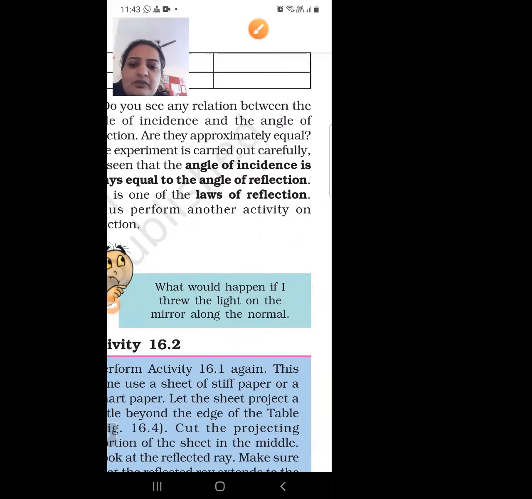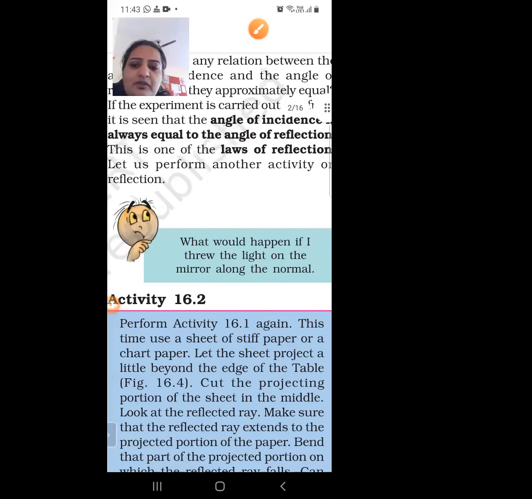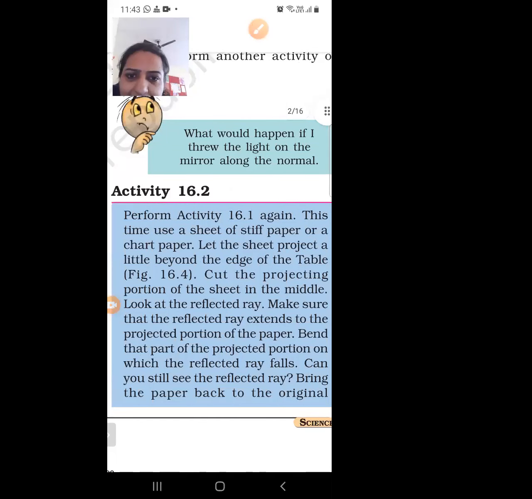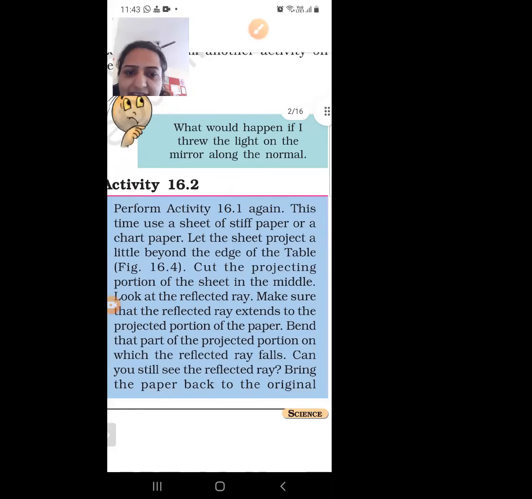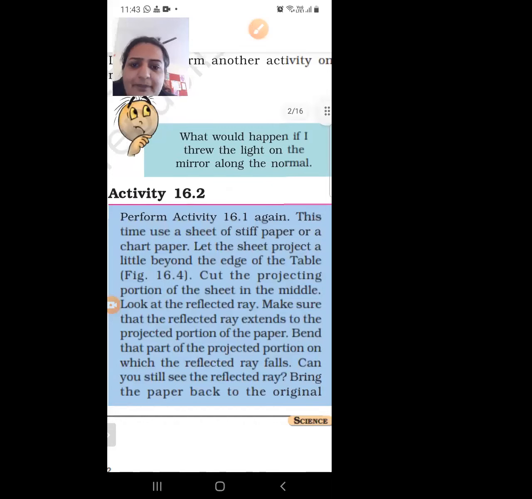So today I will discuss activity 16.2 in detail. It was in the previous lecture. Perform activity 16.1 again. This time use a sheet of stiff paper or a chart paper. As we discussed in activity 16.1 in the previous class, in place of the white sheet, we use a chart paper.